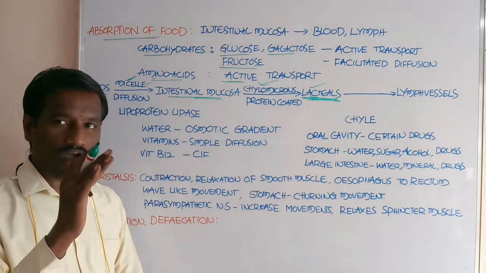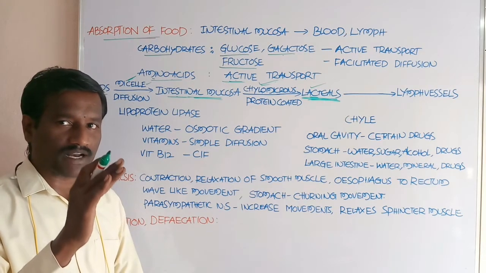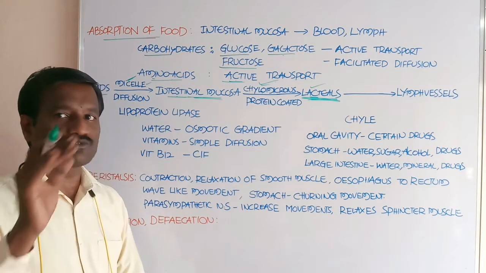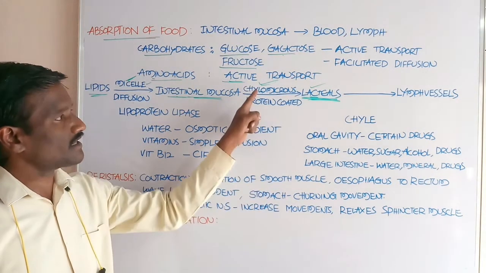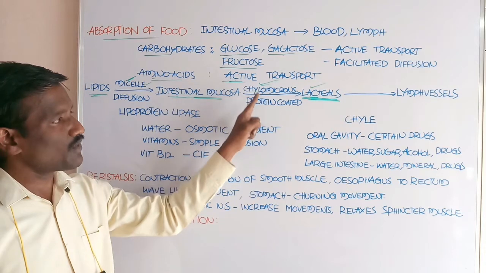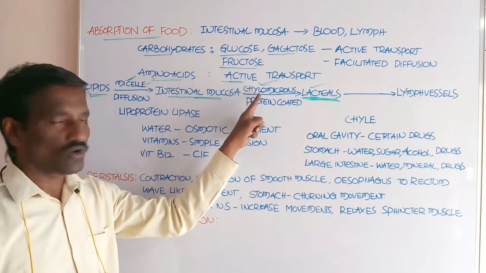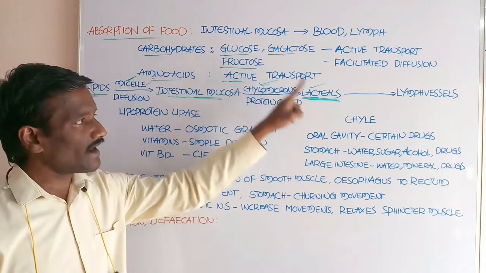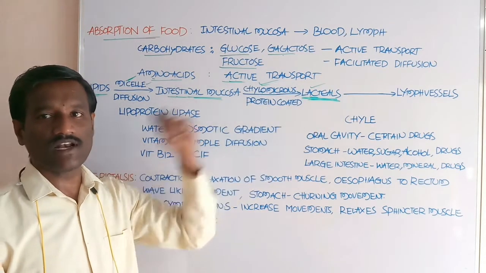Lacteal means the largest lymph capillary present in the villi of the small intestine. The protein-coated structures called chylomicrons, also called triglycerides, enter the lacteals of the villi.